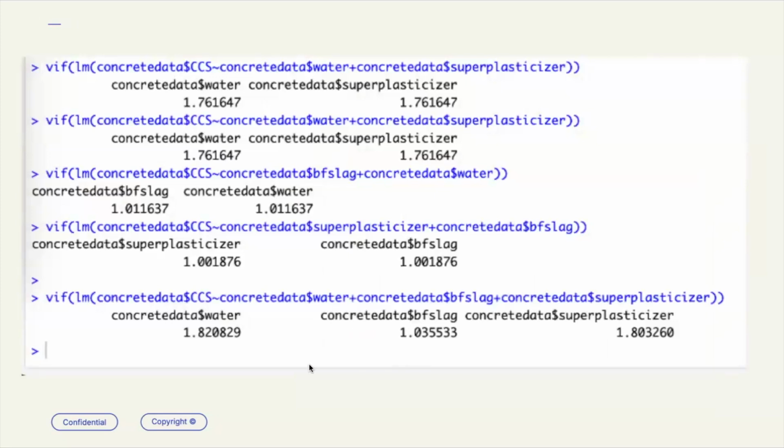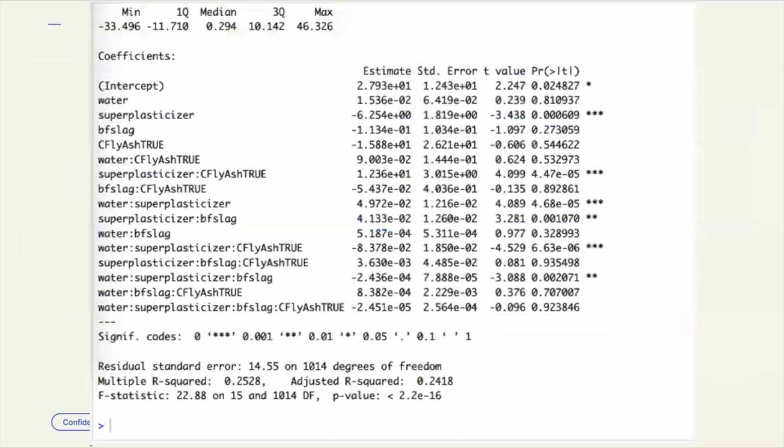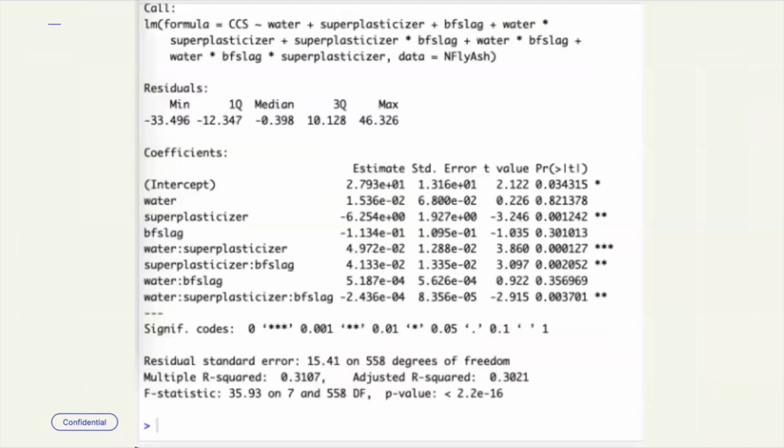I computed the VIF and mainly noticed multicollinearity between the water and the superplasticizer variables. However, blast furnace slag presented almost no multicollinearity behaviors. And here's the full models in R for containing fly ash and does not contain fly ash.